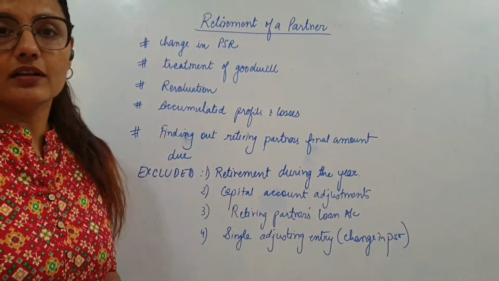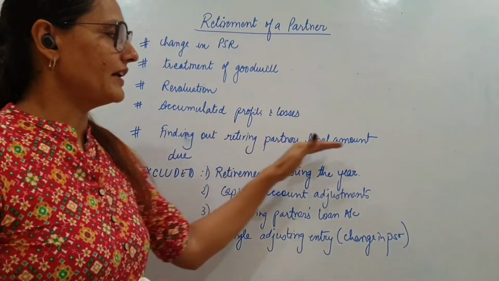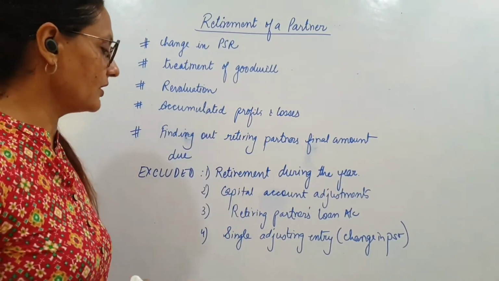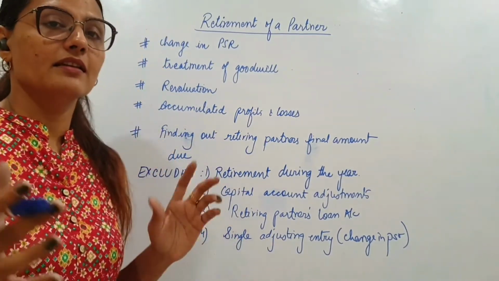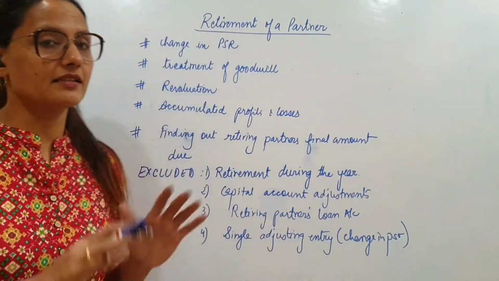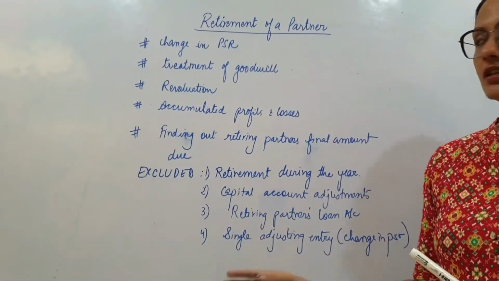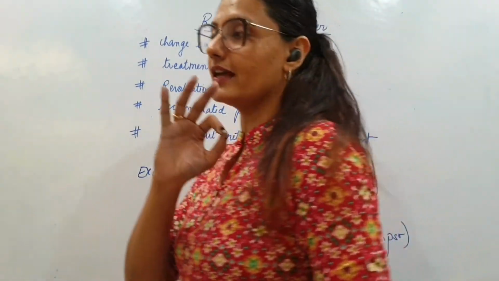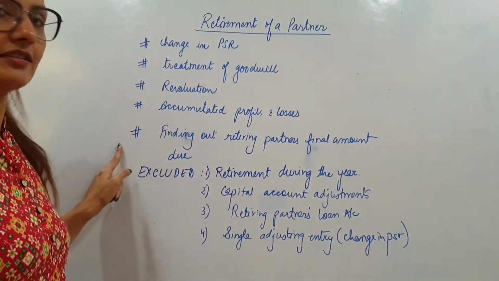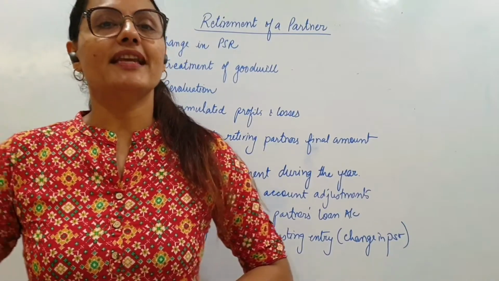Retiring partner's loan account is also excluded. So it's simpler now. We just have to find out his final amount of settlement and that's it. Nothing to be done beyond that. Single adjusting entries, meaning change in profit sharing ratio without disturbing the book value of the assets and liabilities, this is also not there. So quite a few things have been slashed out, and you know that death, the entire chapter on death is removed, so nothing is coming from there. So we just have to cover this much, which we will cover like that. So all set. So we'll be taking a few sums.